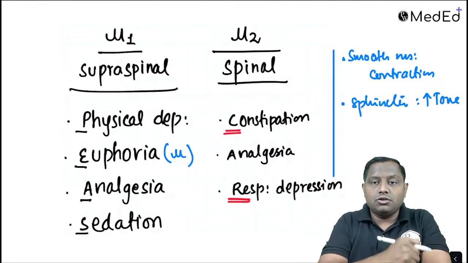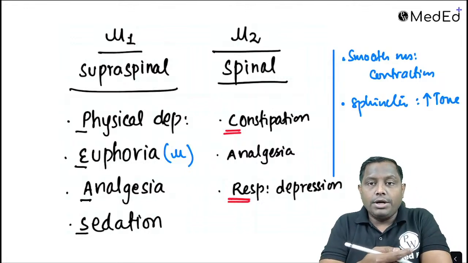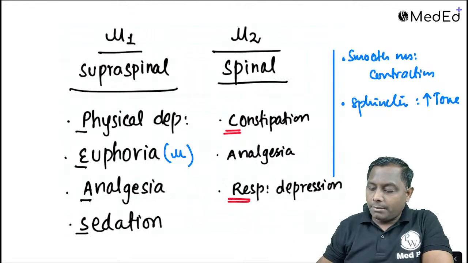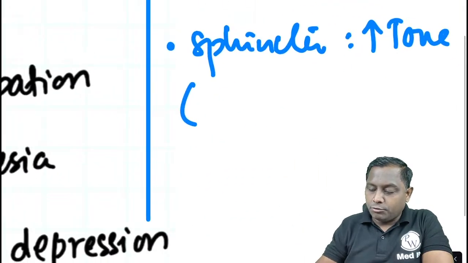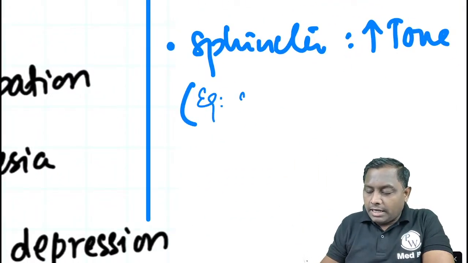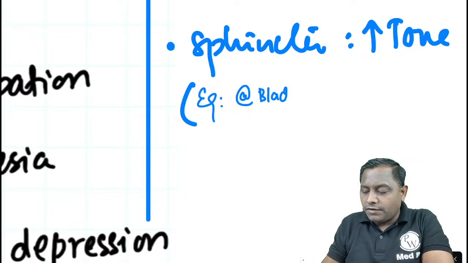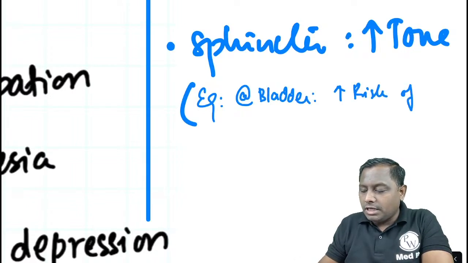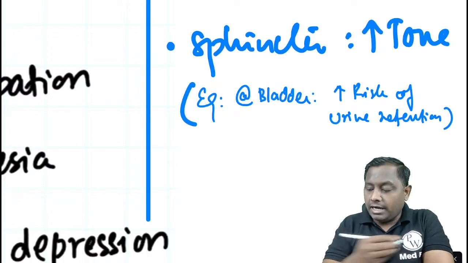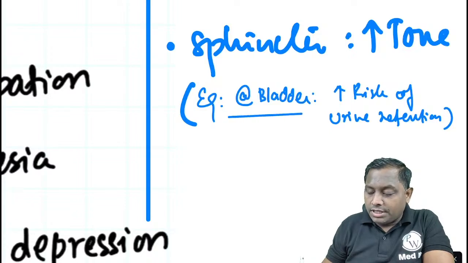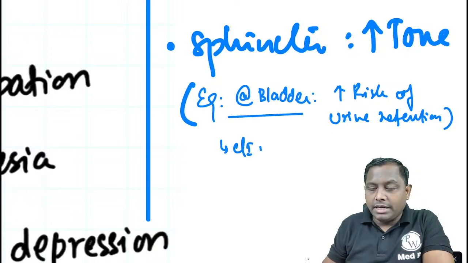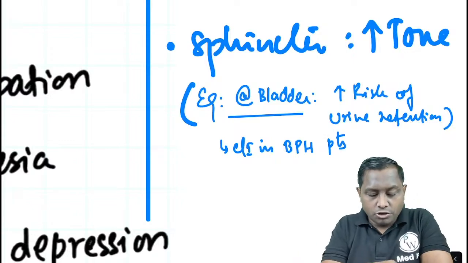That is why if I ask you what is the effect of opioid on a bladder, so bladder पे क्या effect आएगा, इसका एक example मैं आपसे पूछा, आप जवाब दीजिएगा. Example, at the bladder they can increase the sphincteric tone, so remember they can increase the risk of urine retention. ये आपको ध्यान में रखना है. That is point to be noted. ठीक है, and that explains the fact why opioid as an agent should always and always be contraindicated in BPH patient. Benign prostatic hypertrophy patient में they are going to be contraindicated.